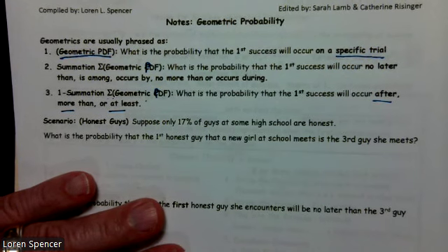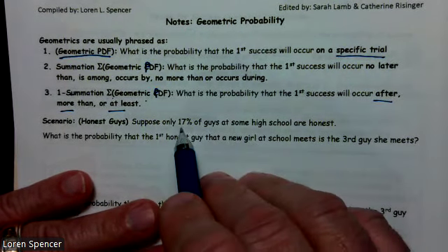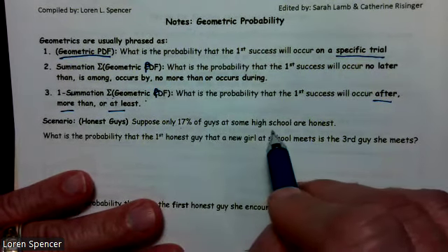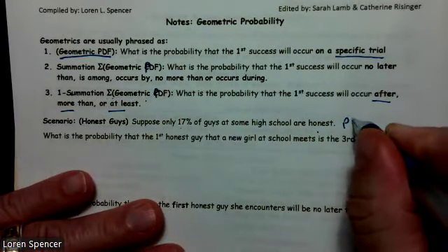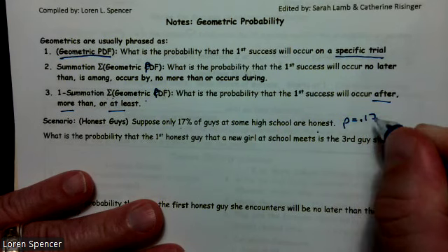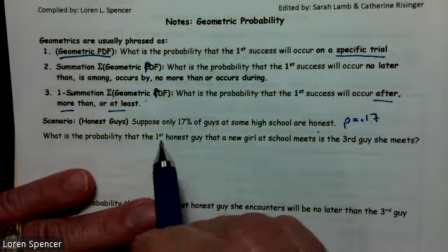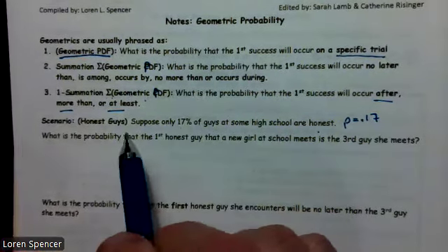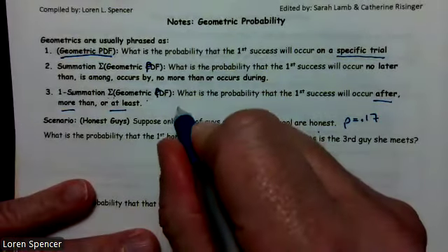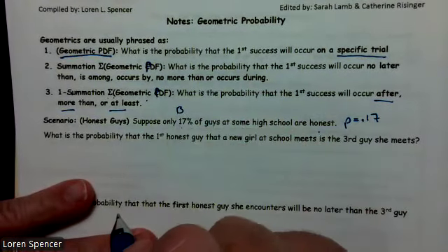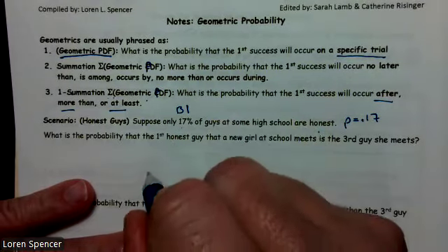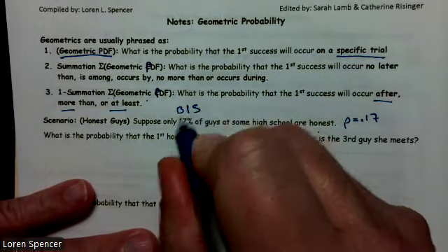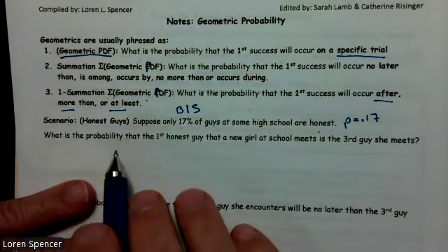All right. So let's try this out. Suppose only 17% of the guys at some high school are honest. So our probability is 0.17. Okay, we don't know anything else yet. So I know this: it's binary, 17% honest, the rest are not honest. Each one is independent, and the success level stays the same. But that's all I know at this point.